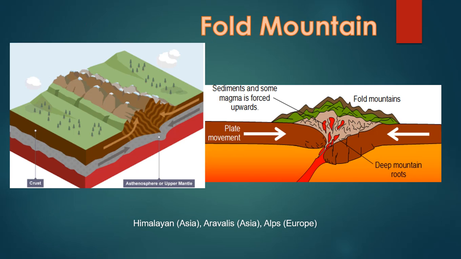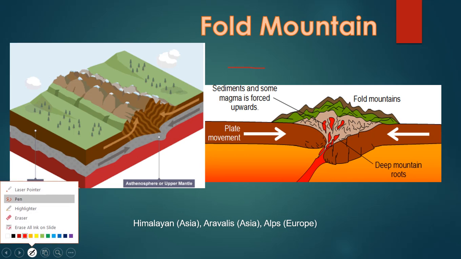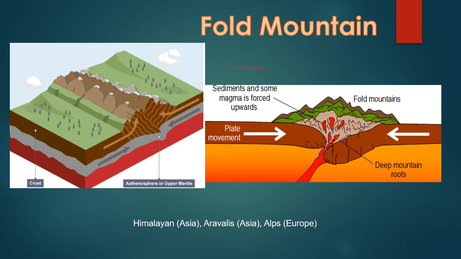Now let us study briefly about the types of mountains. The first one is fold mountains. Basically, fold mountains derive their name from the movement of the tectonic plates. See, I have drawn here two tectonic plates. Let me change the color. Yes. Here you are able to see I have drawn two tectonic plates.